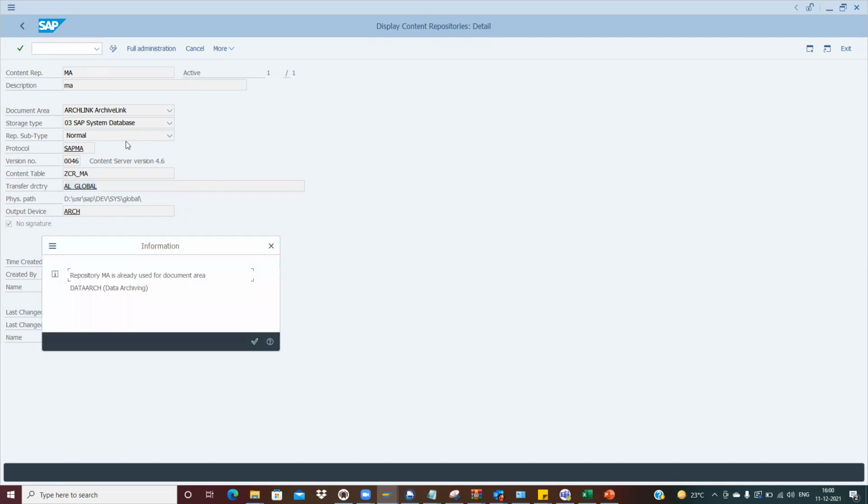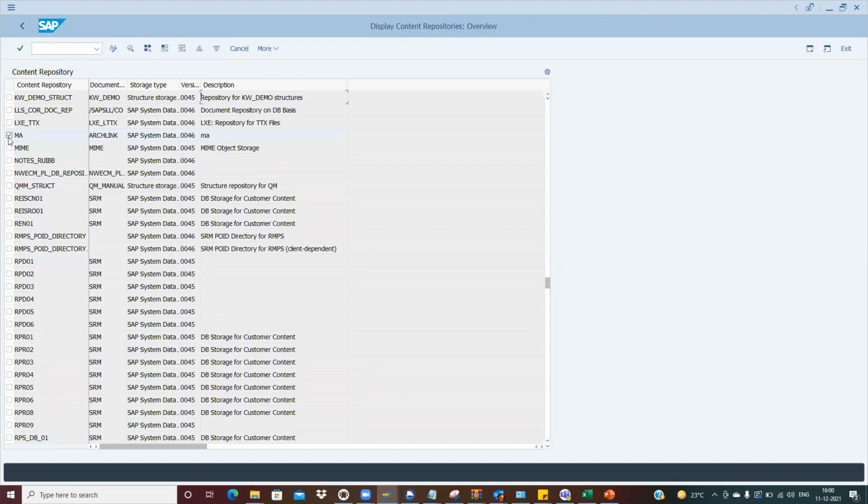So here we do all these configurations, but this is part of the basis.